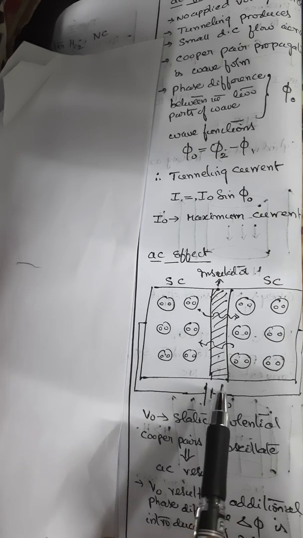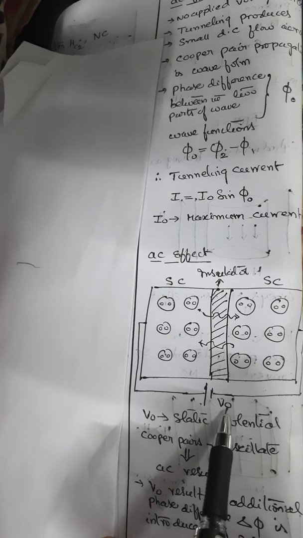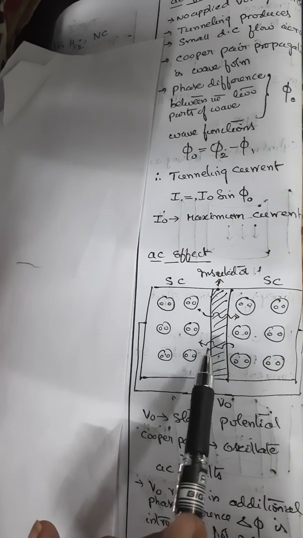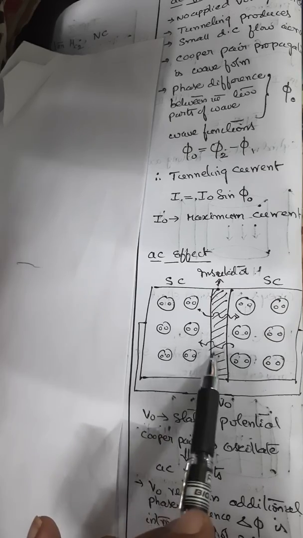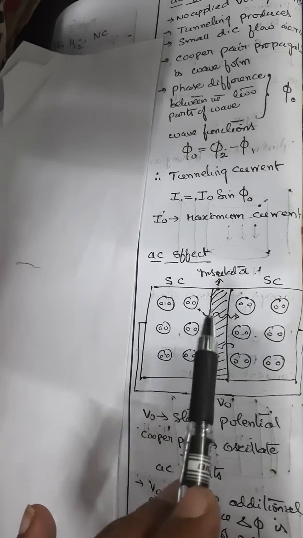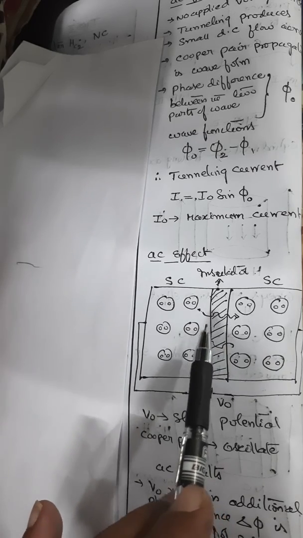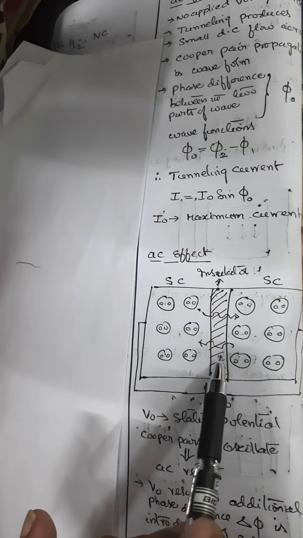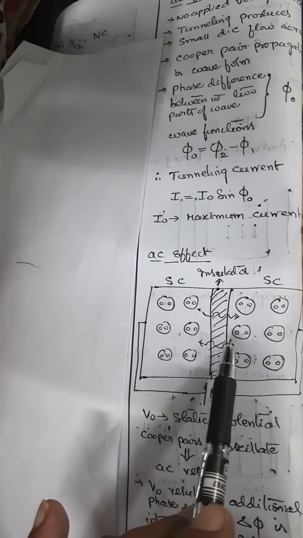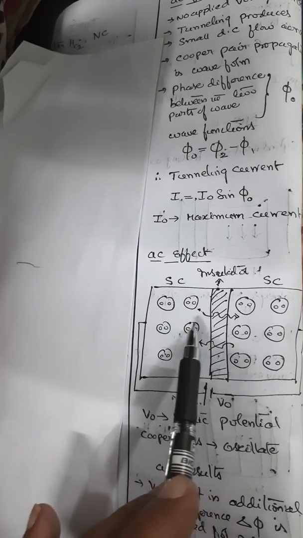Now when you are applying a static potential, V0 is a static potential, across the Josephson junction, then the Cooper pairs start oscillating through the insulating layer. So as a result, an alternating current flows through the junction. This effect is what is known as the AC Josephson effect.